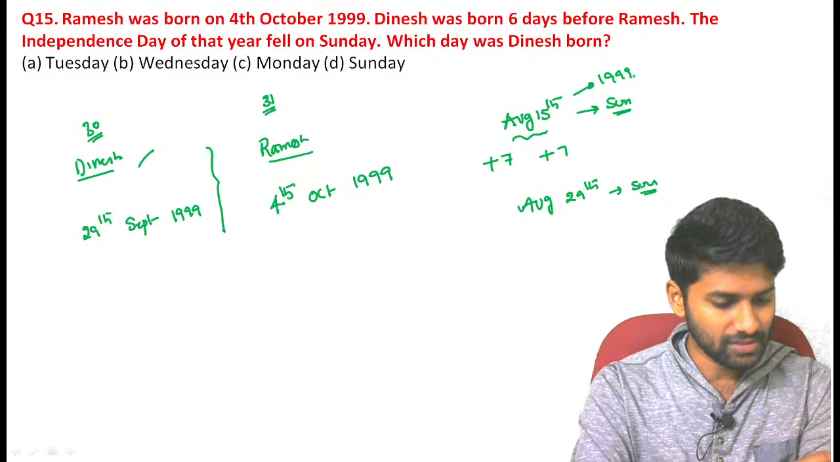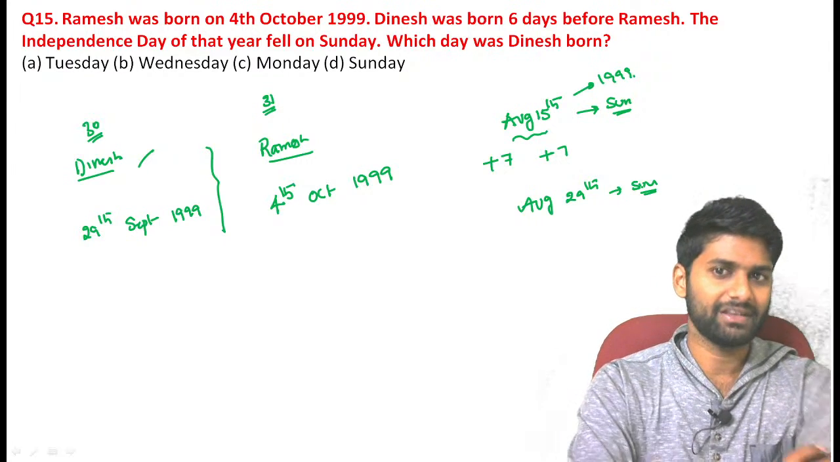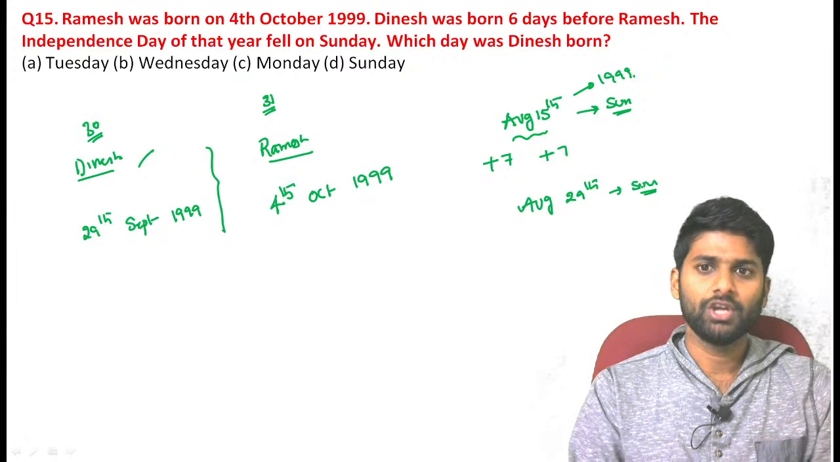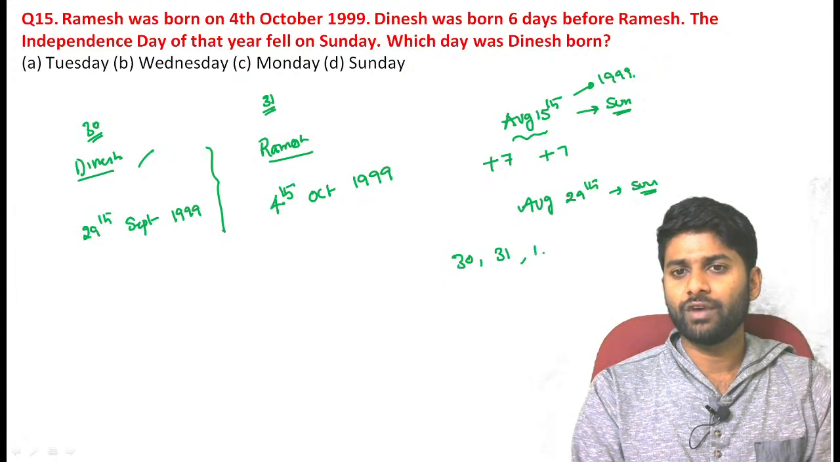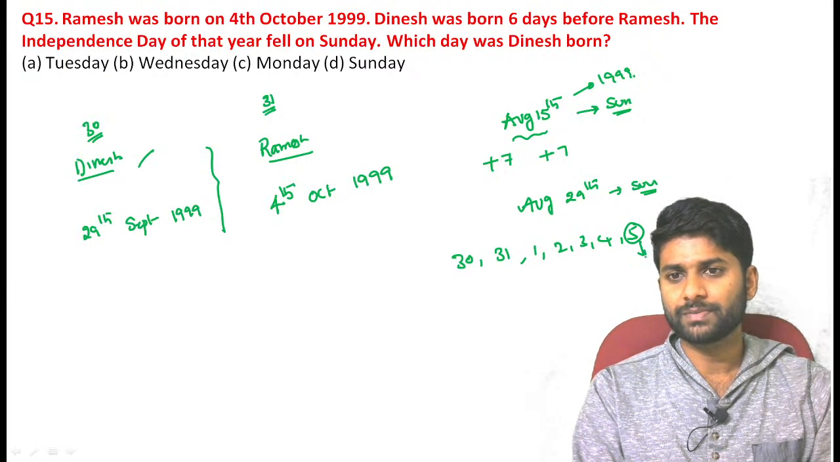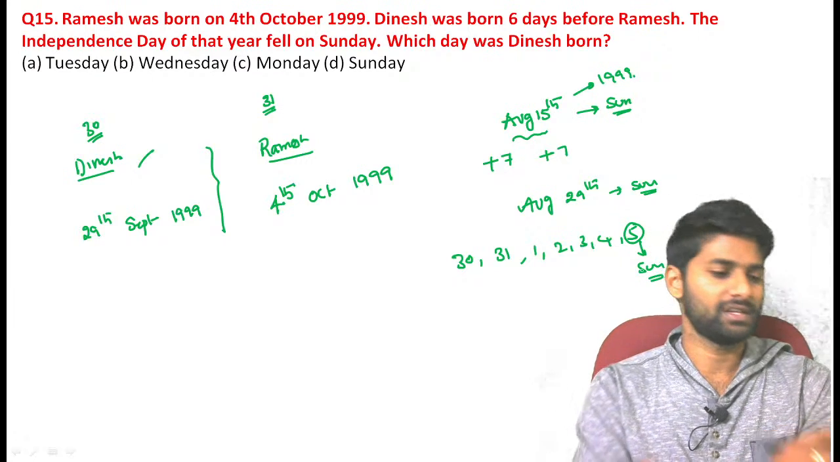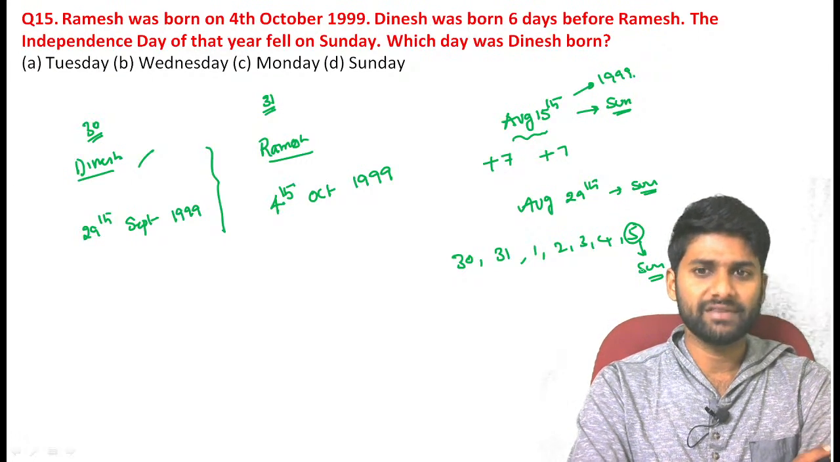And we already know that August has 31 days. So 30, 31, and again 1, 2, 3, 4, 5. So definitely the 5th is also Sunday. That is one more important parameter. Why? Because every day is repeated every 7 days.